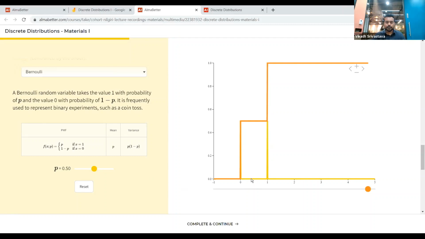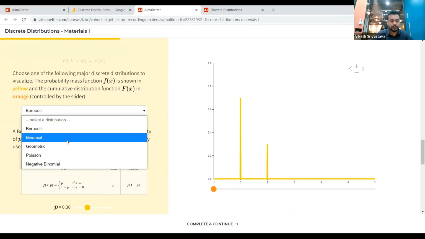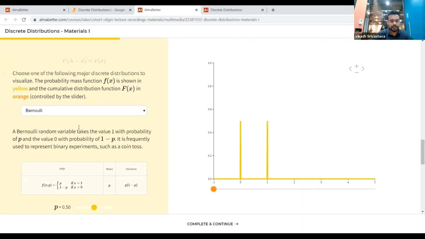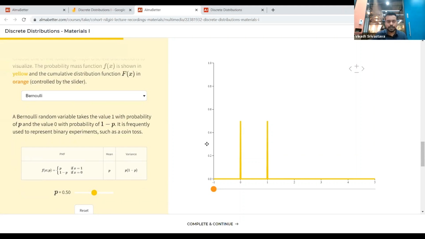And this is the PDF of the Bernoulli distribution. You can play around with p and see how the distribution is changing. Now for p equal to 0.3, you can see how the cumulative probability or CDF looks. So you can experiment. And now, here, we can change from Bernoulli to binomial. Before I discuss this, from here you can see that the expected value will be simply 0.5.